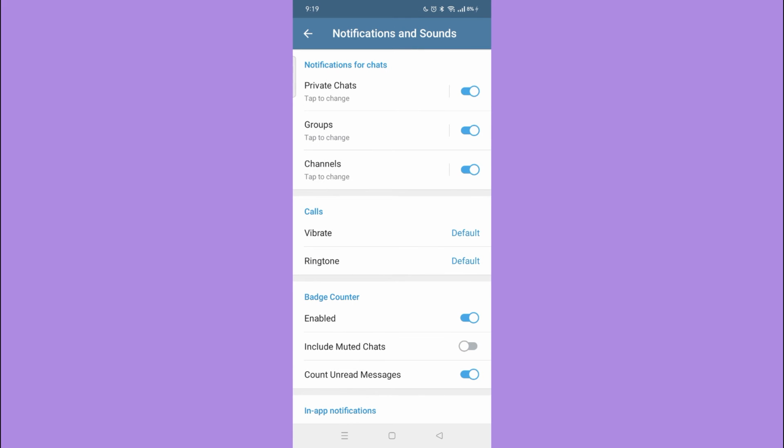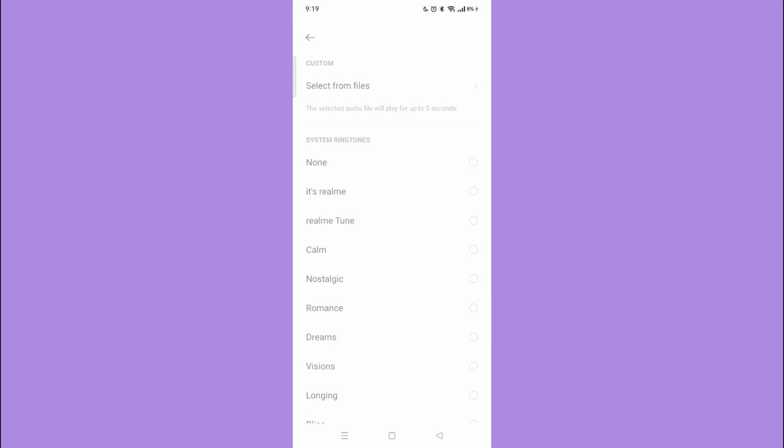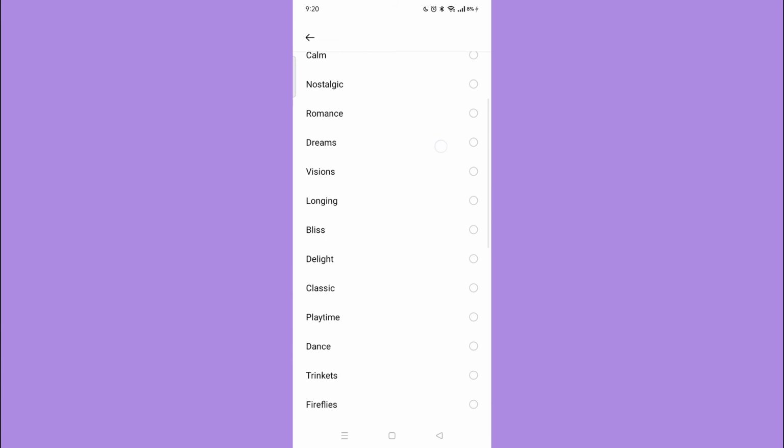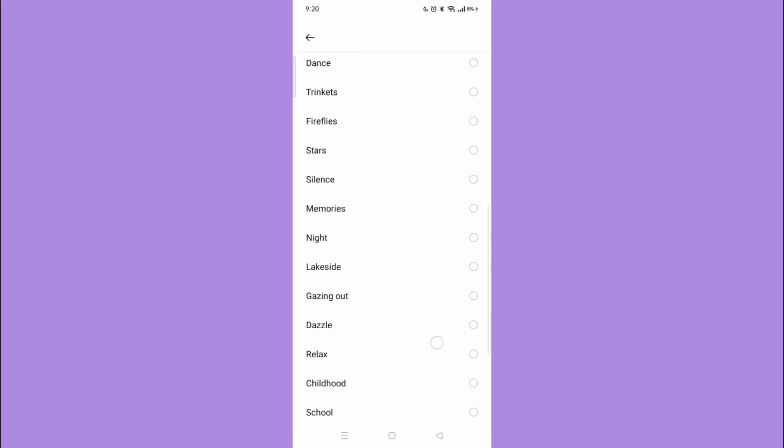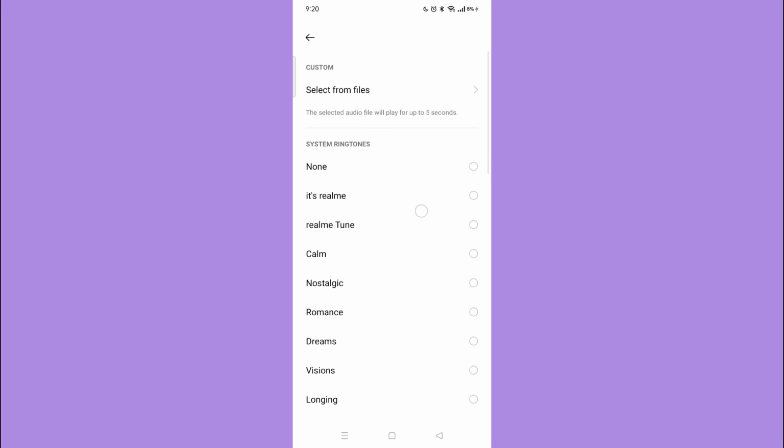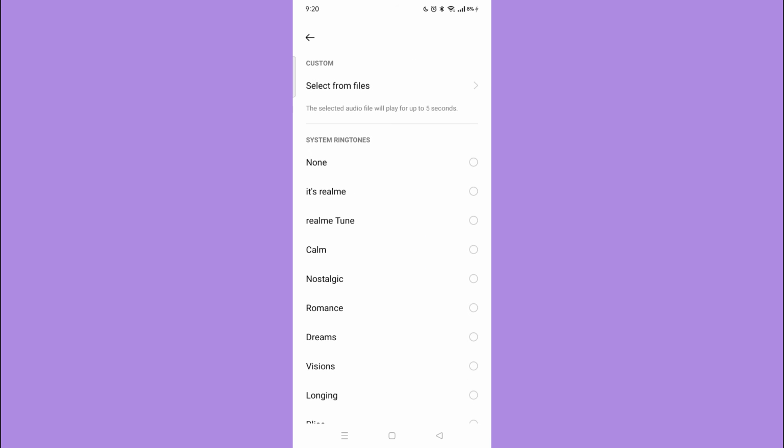Then now, tap ringtone, and here you can see different system ringtones. But you can also customize your ringtone. And this is how you change notification sound in Telegram. And now we are done with our tutorial.